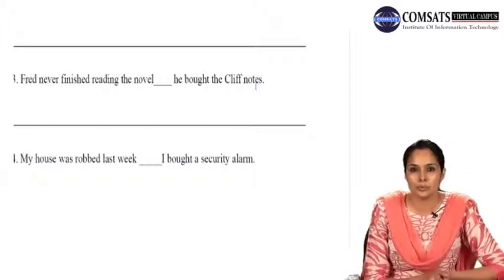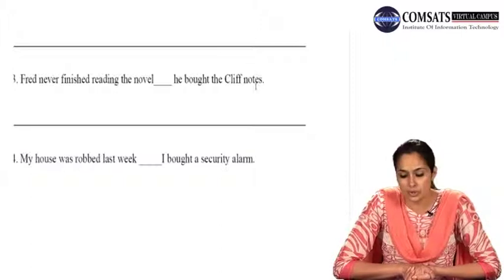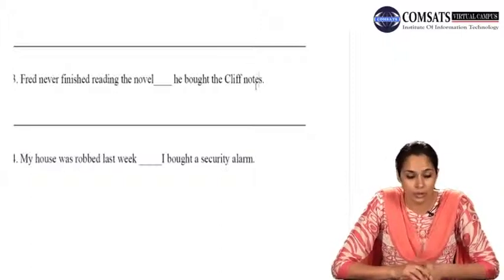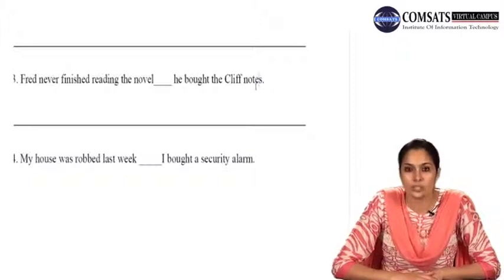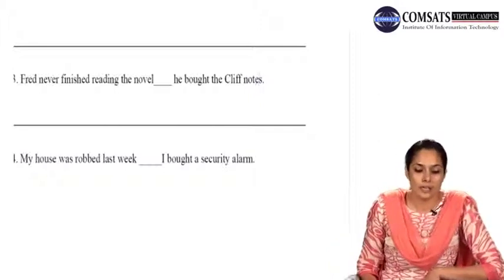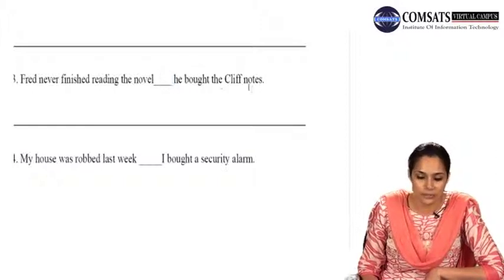Cliff Notes are basically notes on literary pieces जो आपको help करते हैं उस piece of literature को जल्दी पढ़ने में. So, when he could not read the novel in time, what he did was, therefore, he bought the Cliff Notes. And then again, Fred never finished reading the novel. You will add a semicolon here, and then therefore, and then comma, he bought the Cliff Notes.